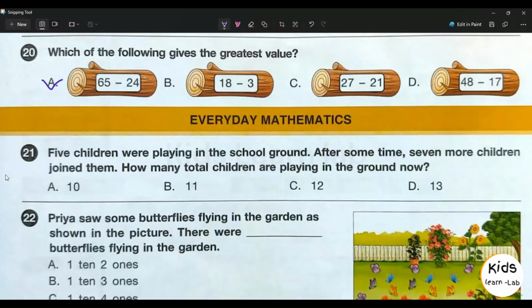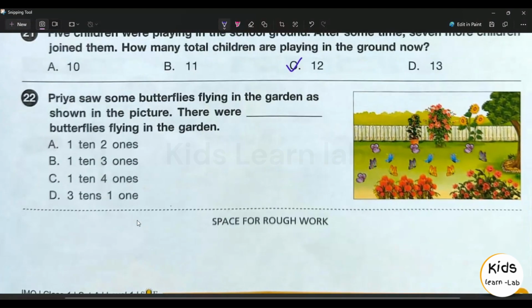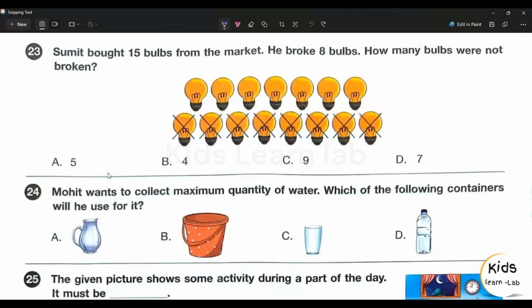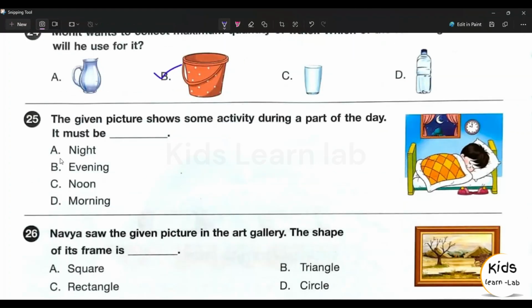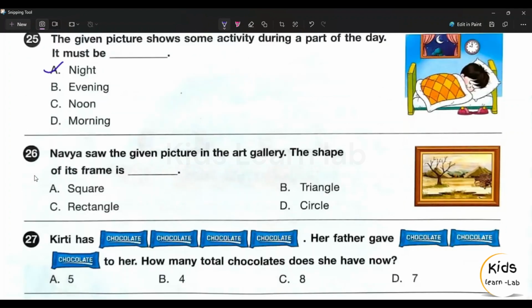Third section, everyday mathematics. 21st question, answer is option C. 22nd question, answer is option B. 23rd question, answer is option D. 24th question, answer is option B. 25th question, answer is option A.